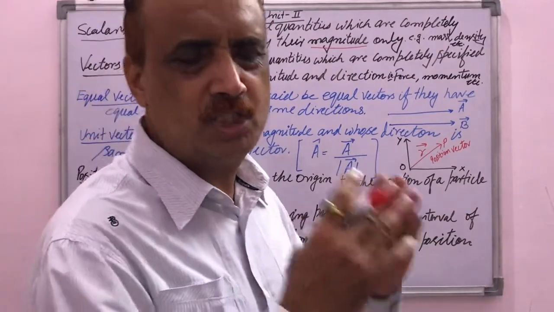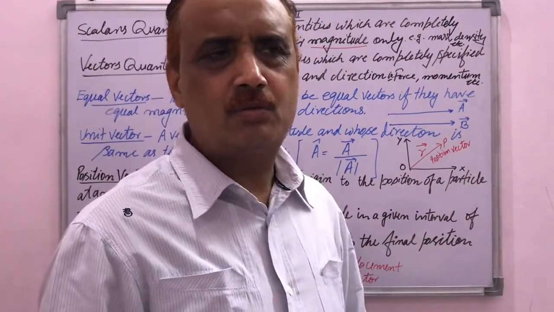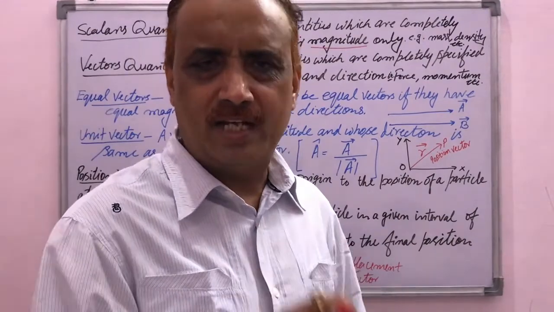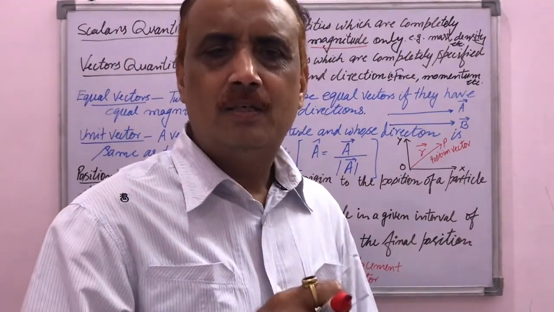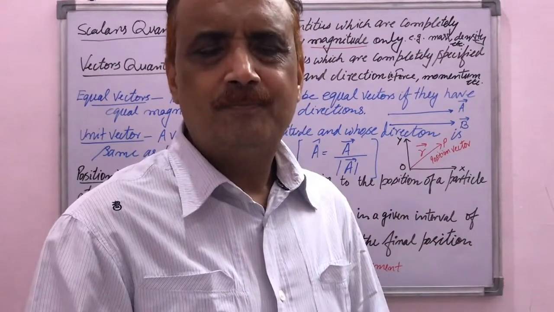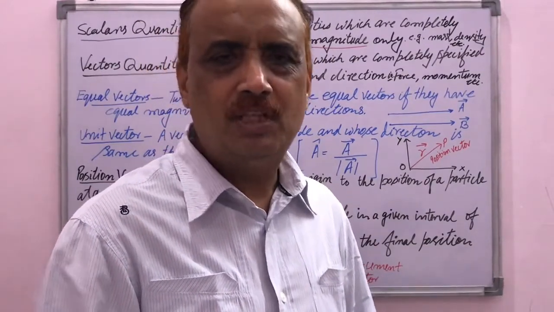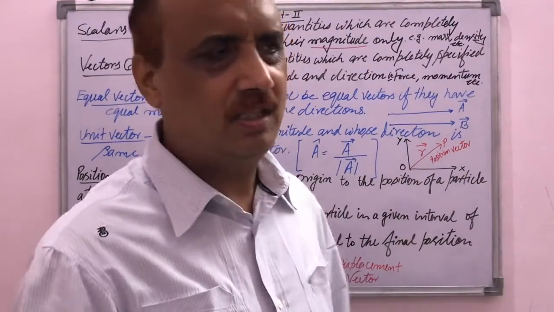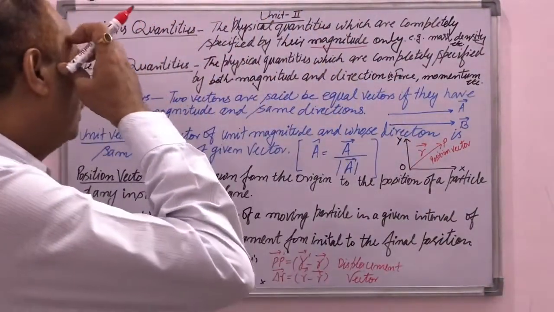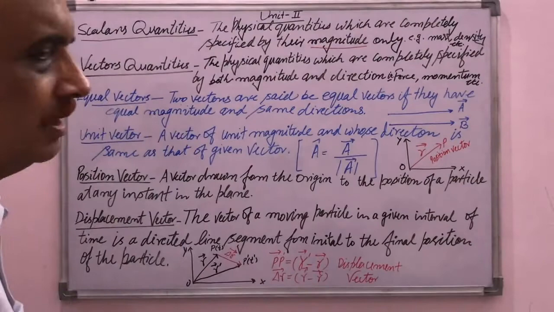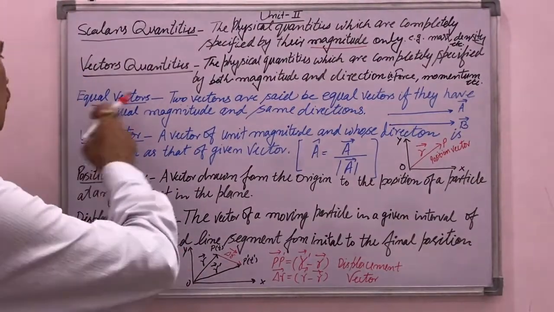Means when we specify a vector quantity, we have to write the direction as well as the magnitude of the quantity. Then we can say that it is a vector quantity. So these are the two first definitions, and next are the types of vectors.